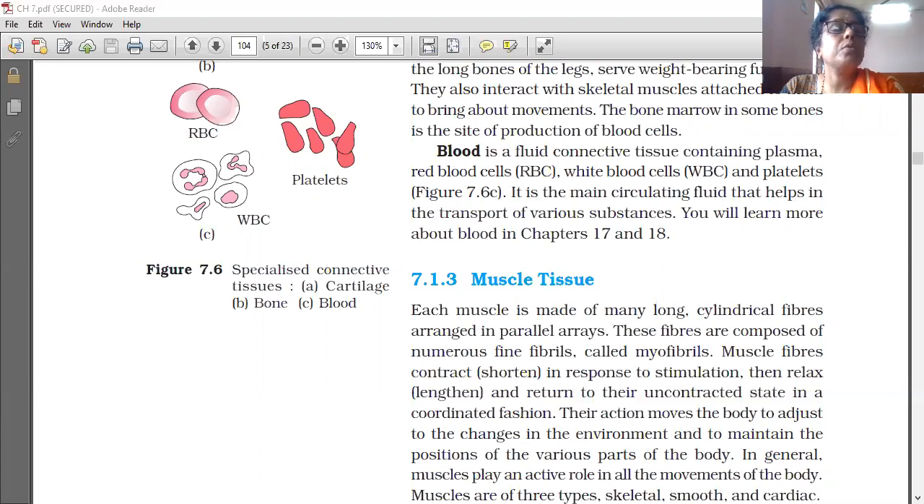It links and supports other tissues and organs. Most abundant in complex animals, all connective tissues except blood have fibroblast cells. They secrete fibrous proteins called collagen and elastin. They give strength, elasticity, and flexibility to the tissue. The cells also secrete modified polysaccharides, which accumulate between cells and the fibers.